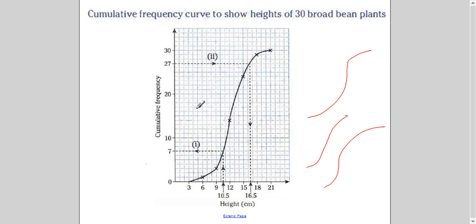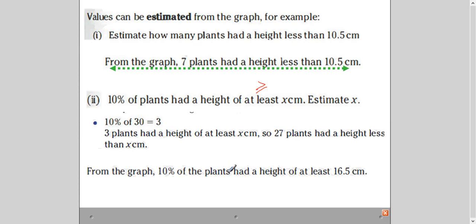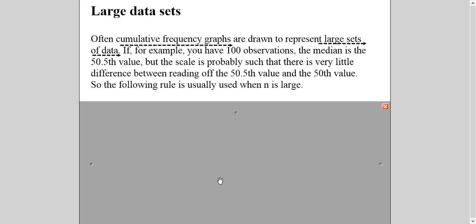So this was very important. Usually mistake is made when you get 3 on 3, the student marks 3 here and gets the reading from here. No, this is telling me how many have less than this unit. Question is saying how many have at least X unit. So at least means more than. So that's why I'm interested in this part of the curve, right? Very important thing. So read the question carefully and then answer accordingly.